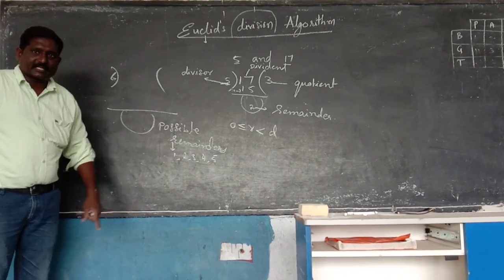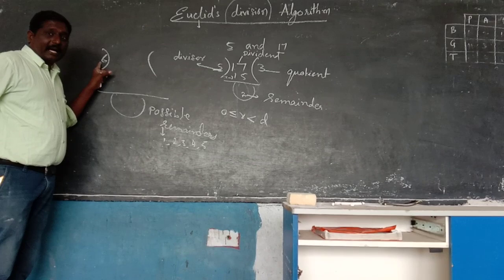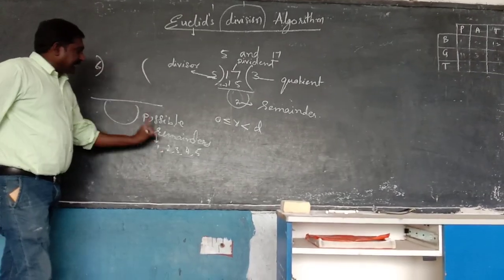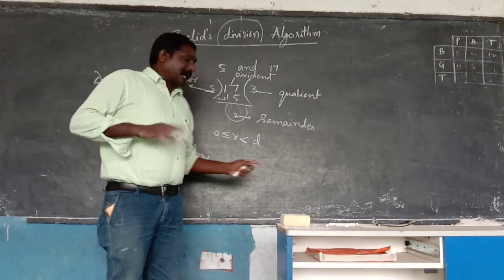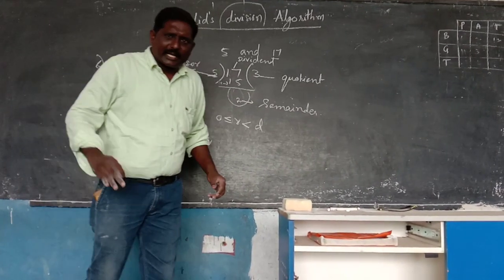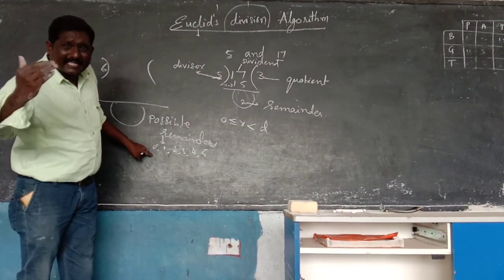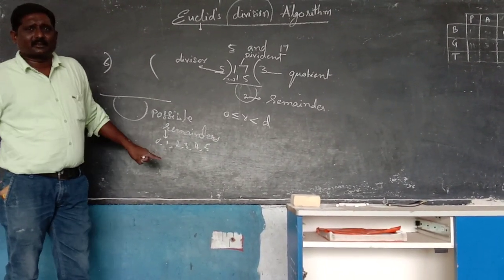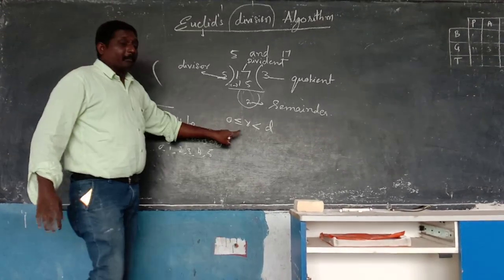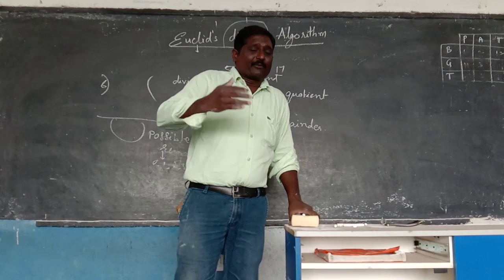Or otherwise 0. These are all numerals that are lesser than the divisor. So that is the main statement you must remember in the future classes.